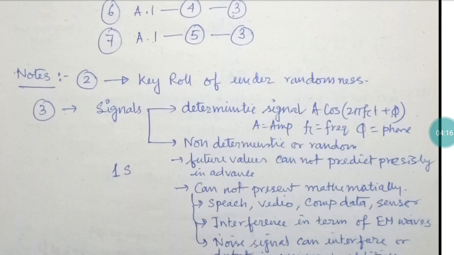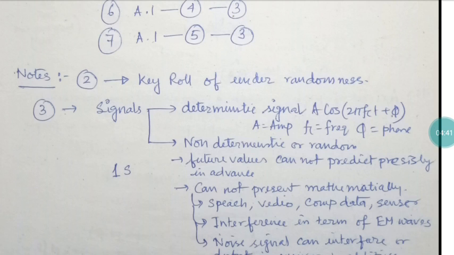It means it is obviously a mathematical function. Suppose, for example, a sin omega t, represented as f(t), so f(t) has a particular value at t equals 5 seconds, t equals 10 seconds, where omega is known to us. This type of signal is called the deterministic signal.